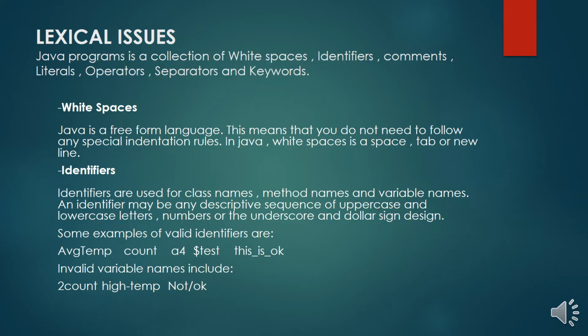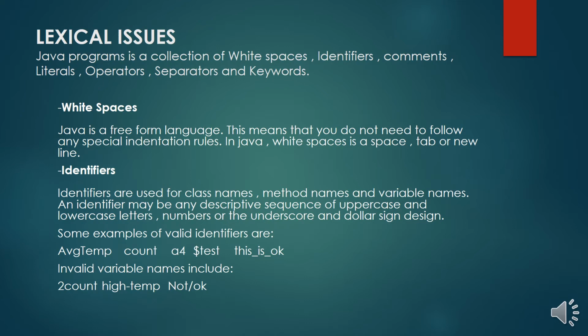Identifiers are just to identify a class, method, or a variable. The user gives a name for themselves. That is called an identifier. They are used just to identify them, and it may be any descriptive sequence of uppercase or lowercase letters. Both uppercase and lowercase are allowed, but there are some constraints. Numbers, underscore, and dollar sign are also allowed, but hyphen and slash are not allowed while creating the identifier.